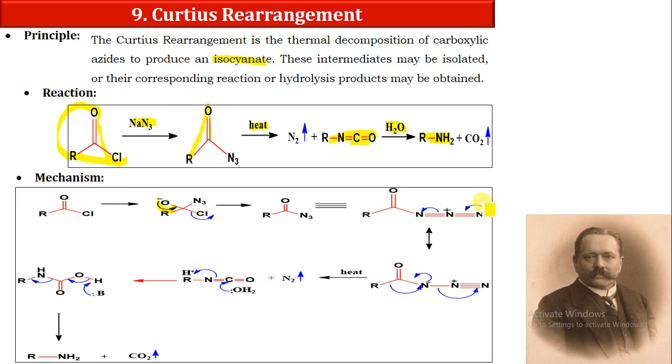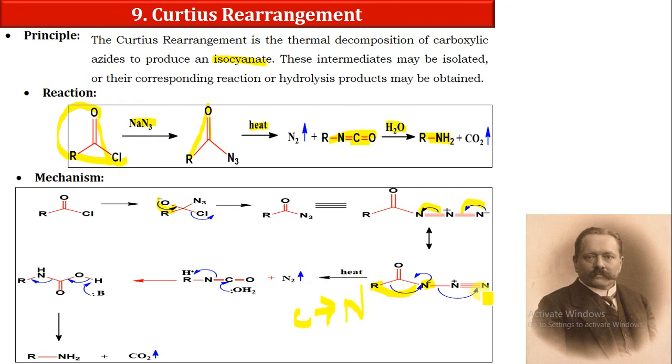This is not stable, so it will make a bond here and neutralize. Here we have a negative charge and here we have a positive charge. Now what will happen? This is electron deficient, and here it is electron sufficient, so the group will travel from here. That will be the C to N migration. So I can write down over here, this is a C to N migration reaction.